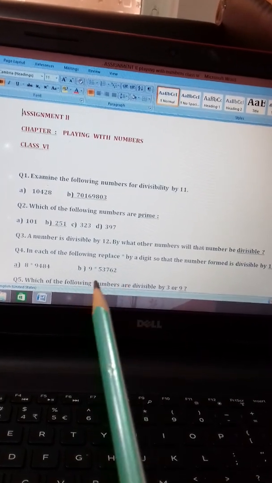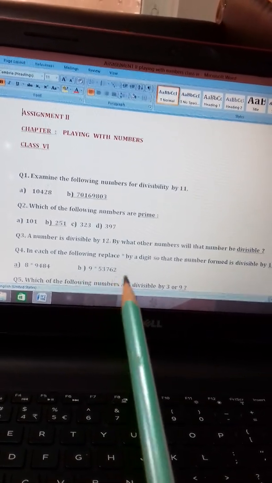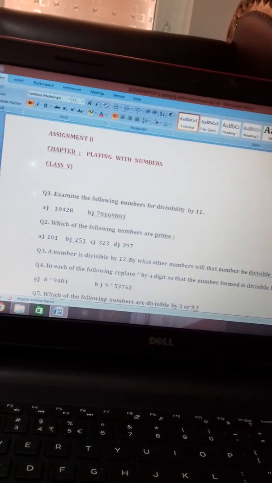So in this format you do it, the second one also. Next one is there, question number 5.